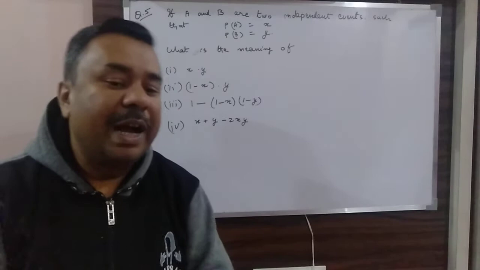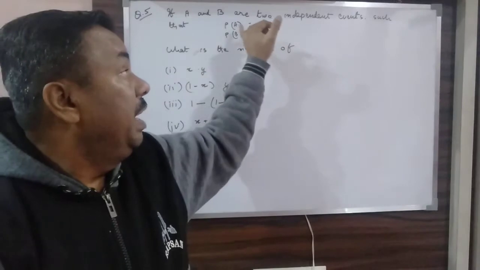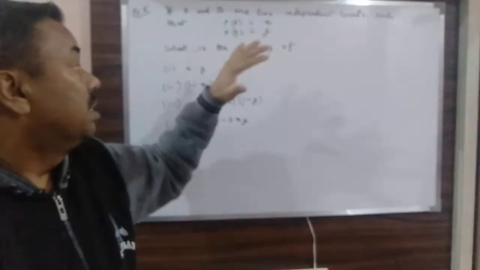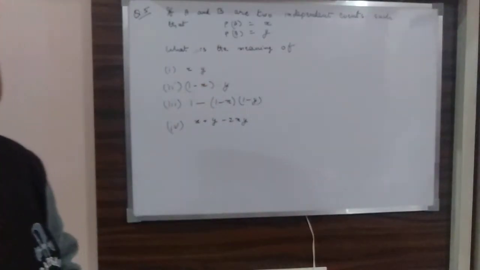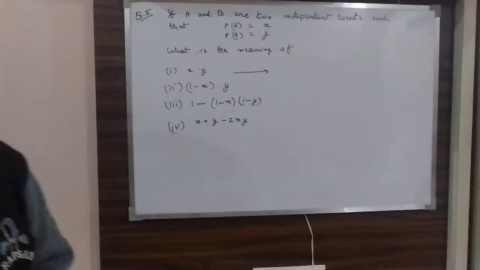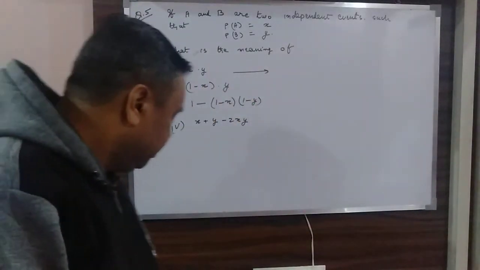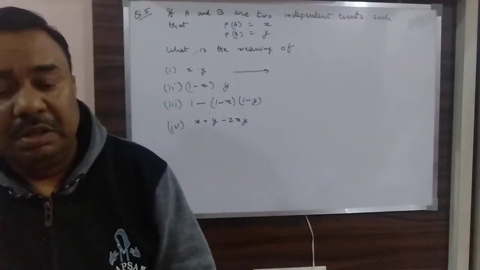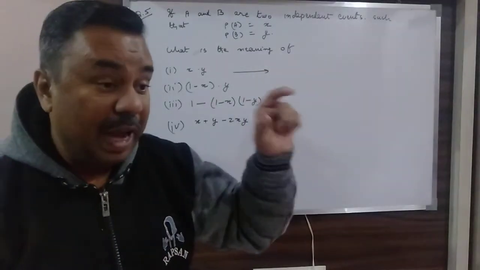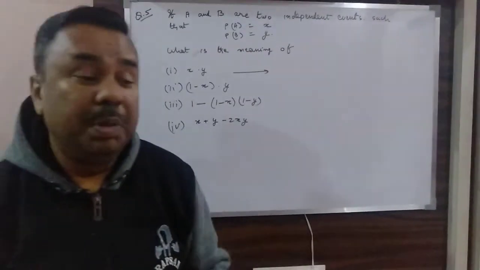So in such kinds of events, it is given that probability of A is X and probability of B is Y. In that case, what will be the meaning of X multiplied by Y? This question does not involve any calculation. I am just giving you the meaning of these things. If X and Y both are happening, as I have told you, when the word "and" comes, whether in probability, permutation or combination, it is to be multiplied.